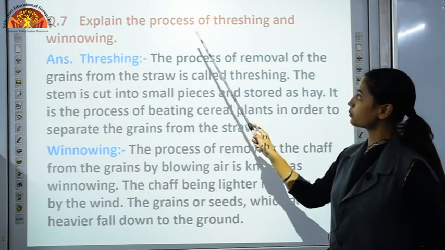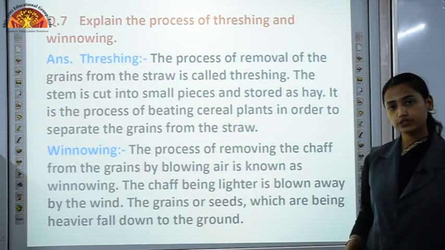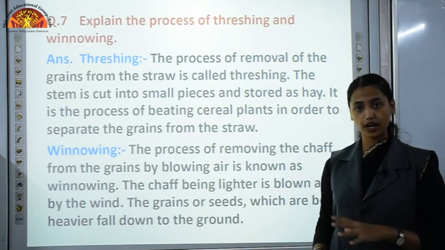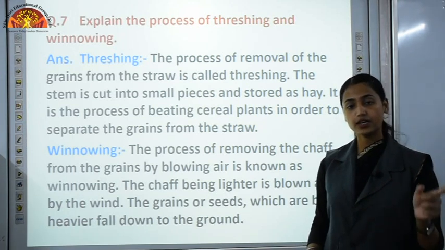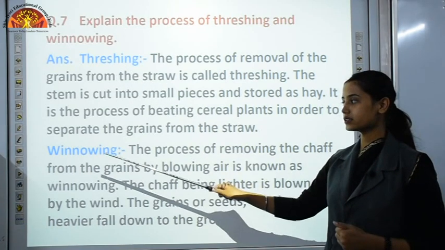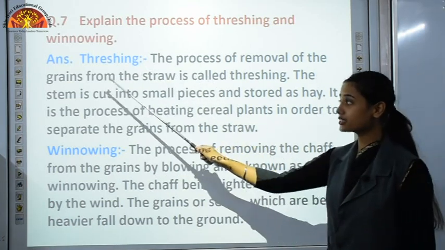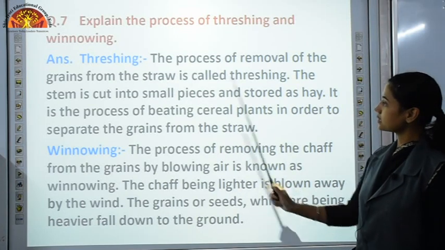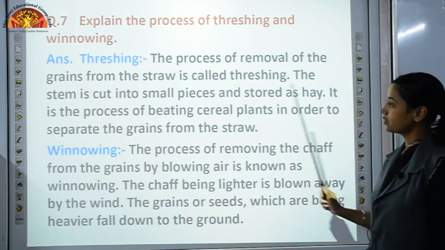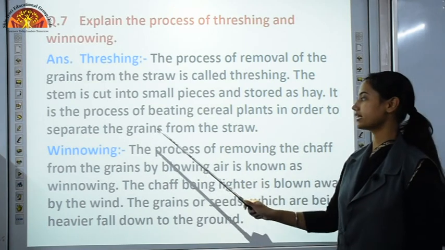Next question, explain the process of threshing and winnowing. You know that after crop protection comes harvesting, meaning we need to cut our mature crops. So, under harvesting we have two methods, threshing and winnowing. Threshing is the process of removal of the grains from the straw. The stem is cut into small pieces and stored as hay. It is the process of beating cereal plants in order to separate the grains from the straw.